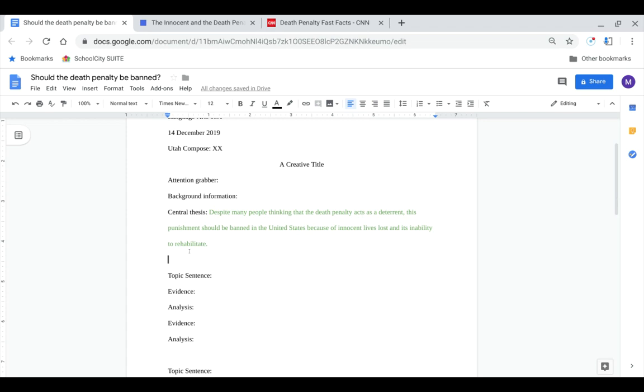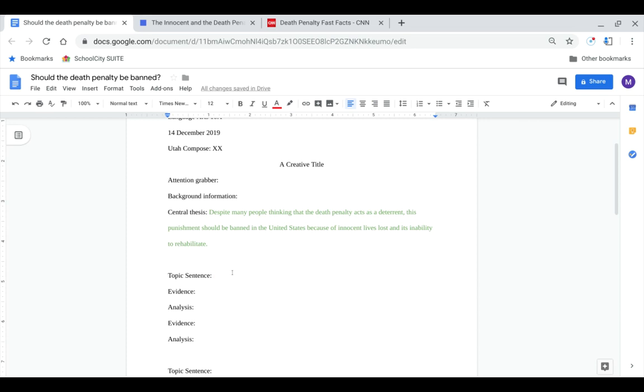Now what I'm going to do is take this thesis and divide it up into two to three-ish parts. So right here, this first one is going to be my "despite many people thinking that the death penalty acts as a deterrent." That's going to be my topic sentence for this first paragraph. Then, "this punishment should be banned in the United States because of innocent lives lost." That'll be my second topic sentence. And my third one will be its inability to rehabilitate. So we're going to start here.